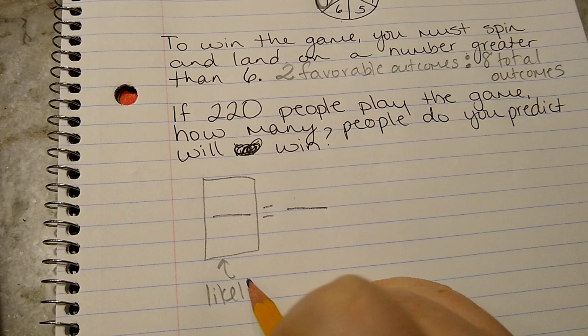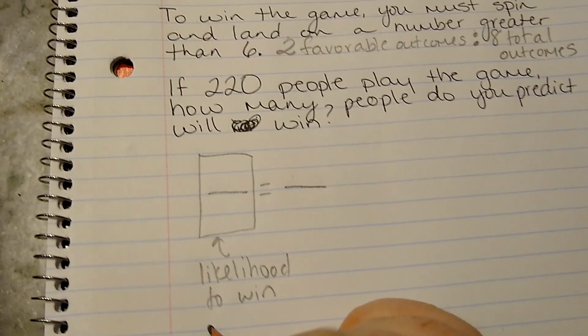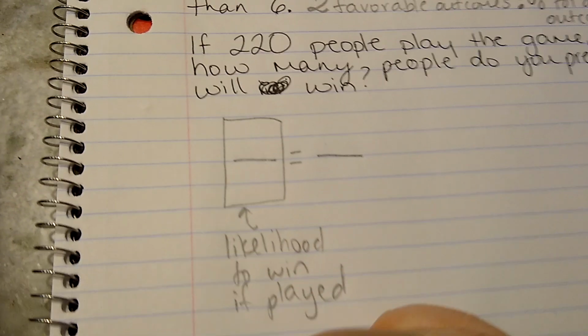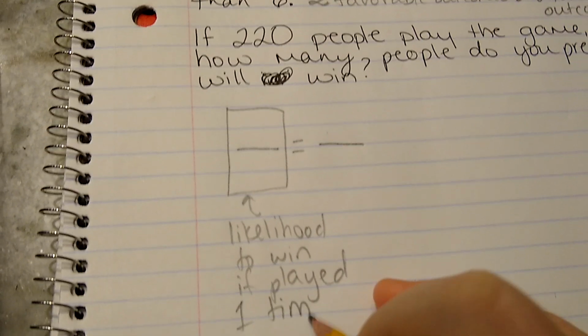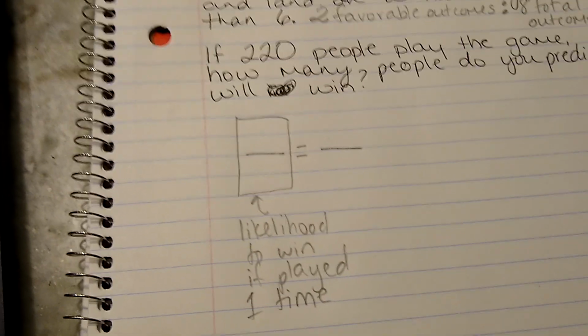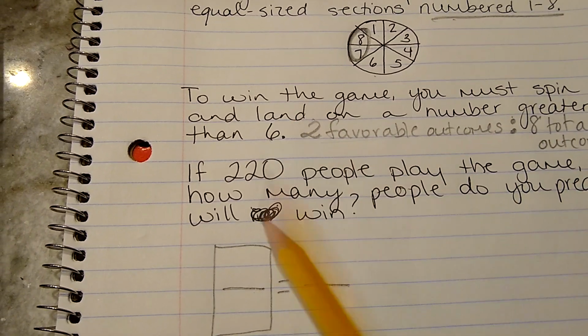likelihood to win if played one time. And that's going to be, again, likelihood to win if played one time. So that would be the ratio or the fraction we have up here.